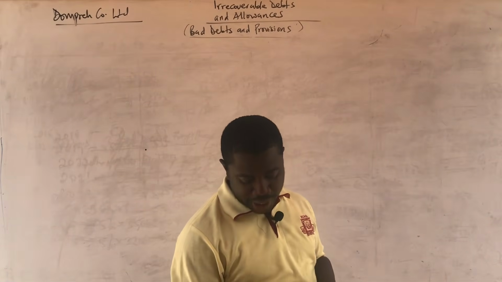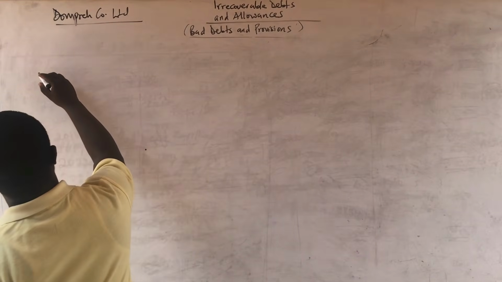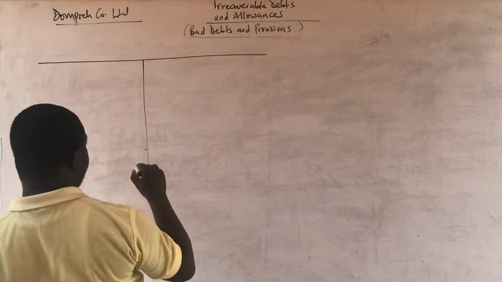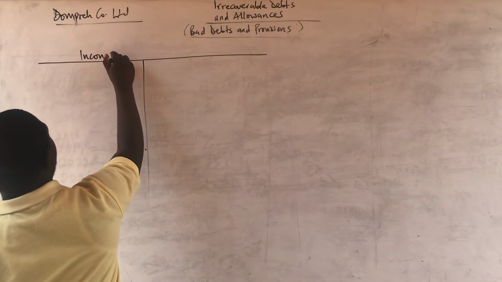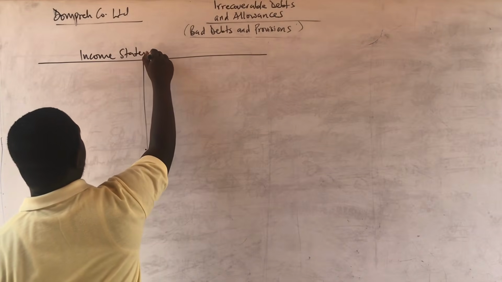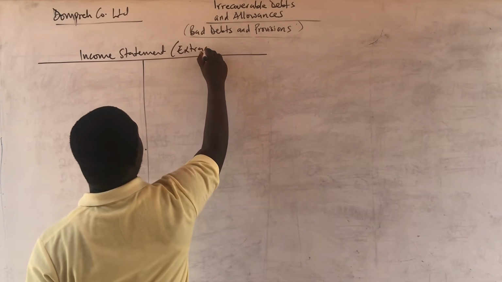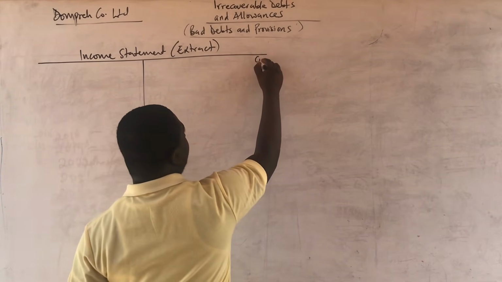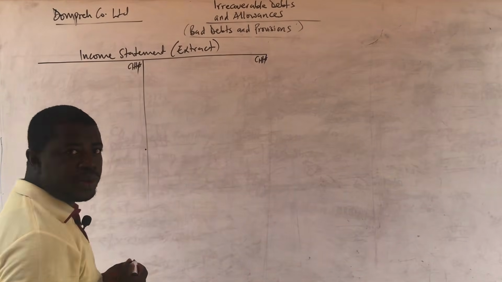We are told to prepare the profit or loss account extract, or the income statement extract. So assuming that I'm just going by the T account formula, I'm using the T so that I will enhance your understanding. So, income statement extract or profit or loss account extract. Now, the reason why I'm using the T style is to let you understand a principle, and the principle is simply the double entry principle.